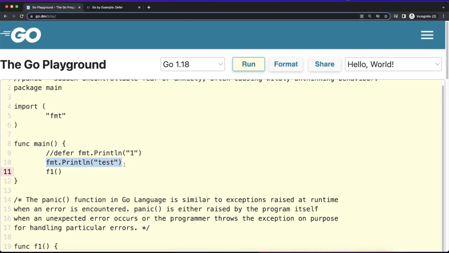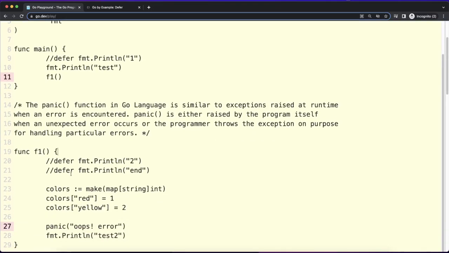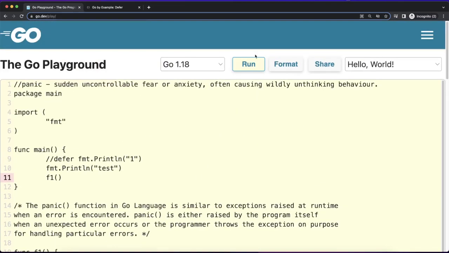Now we will proceed with the code written here. We are first printing test, then we are calling the function f1. In f1 we have initialized one map, then we are putting some entry in that map. After that panic occurs, then we have another line to print test2. Let me execute this function.